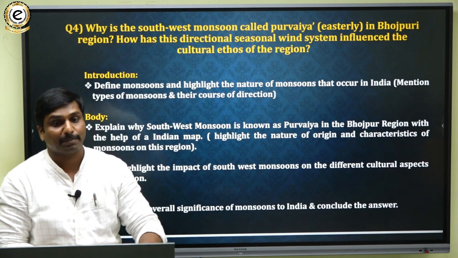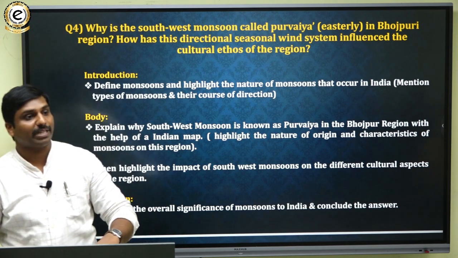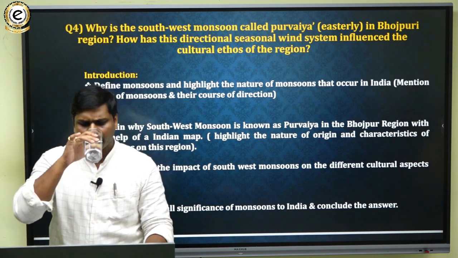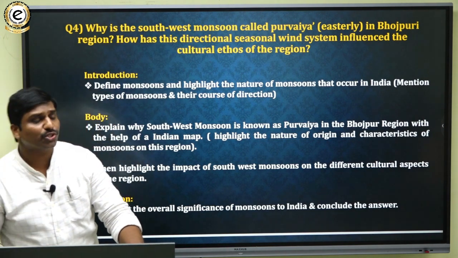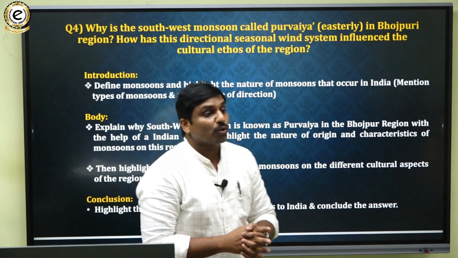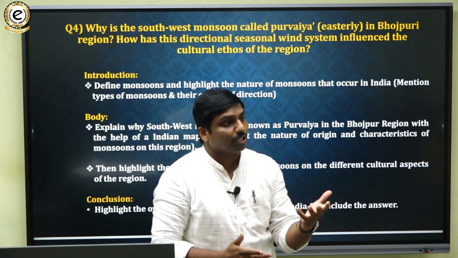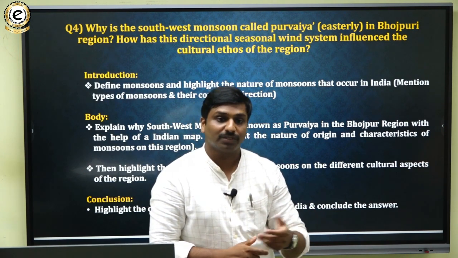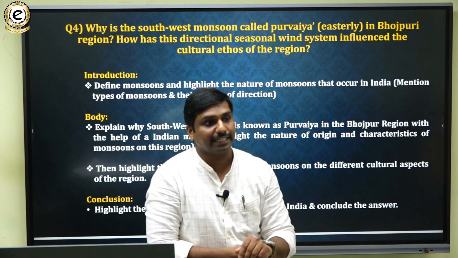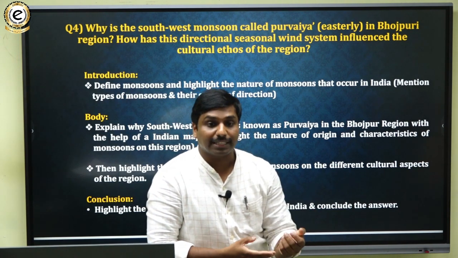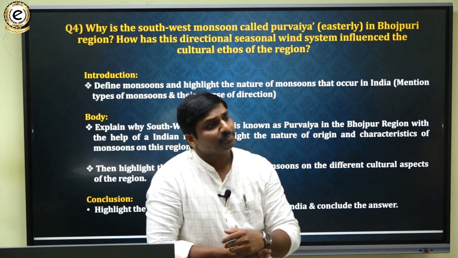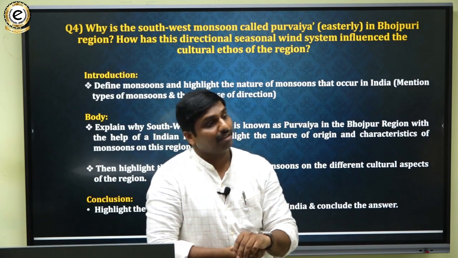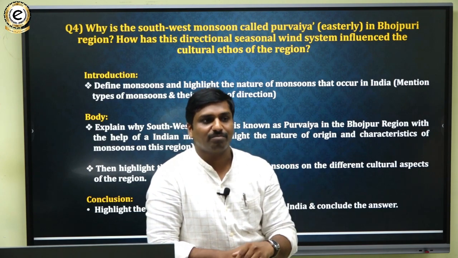Culture includes various aspects. One is art forms, then food and agriculture, then clothing patterns, and then the entire lifestyle, which is part and parcel of the culture.